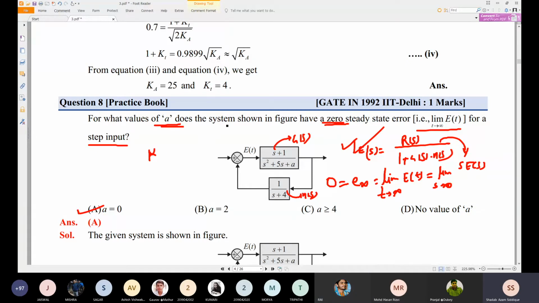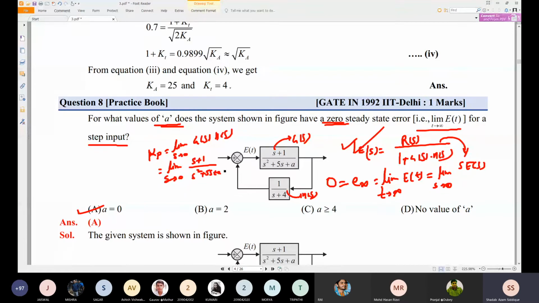What is the input which is applied here? Input is a step. So for a step input we can apply Kp. Kp is equal to the limit as s tends to 0 of G of s into H of s. Let me solve, your answer will be the same. What is G of s? s plus 1 divided by s square plus 5s plus a, and into what is this? 1 by s plus 4. Is it okay?